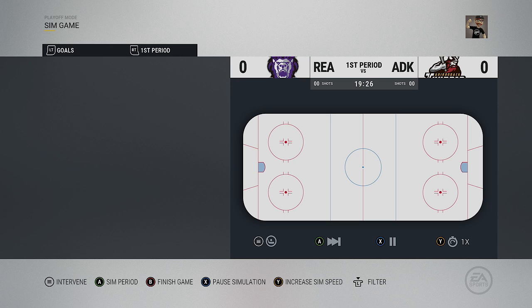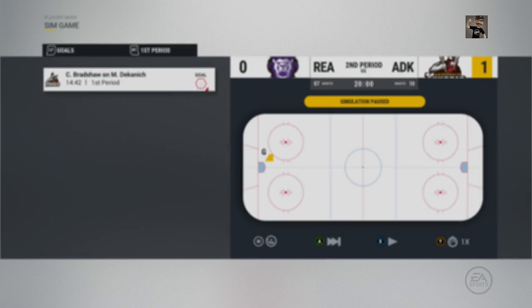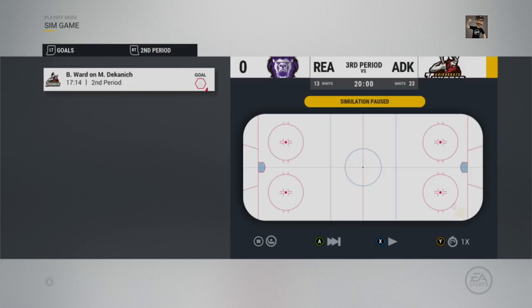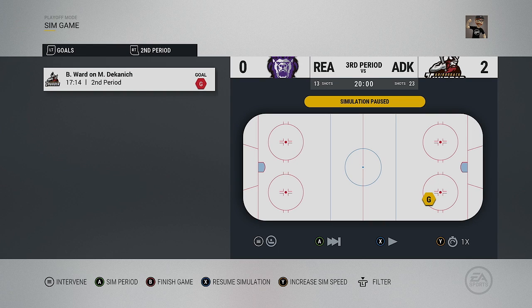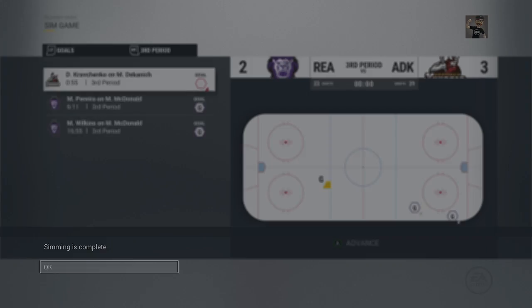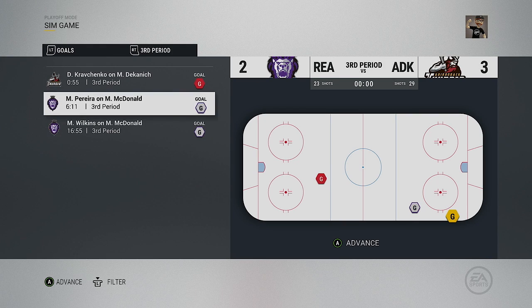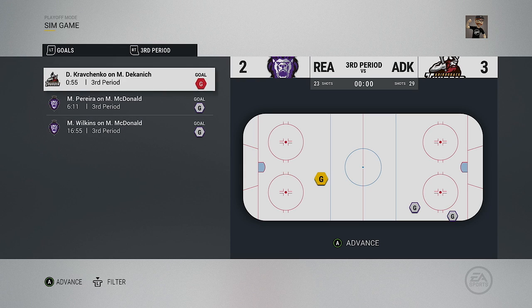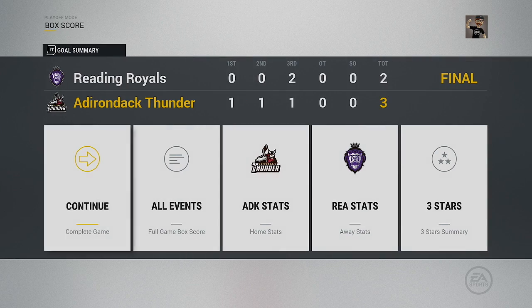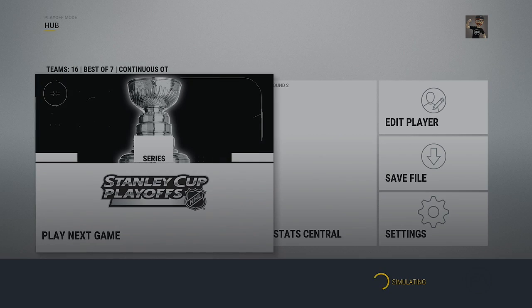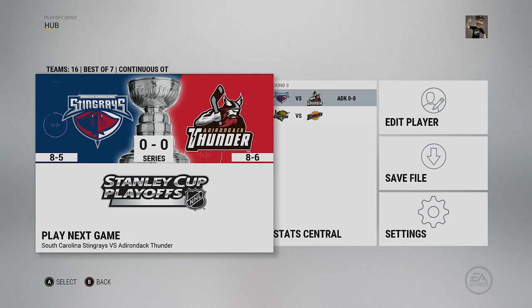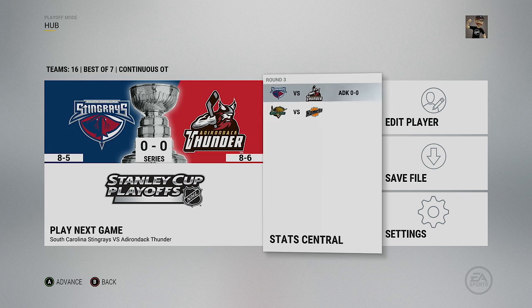Let's see how many of these names I'm actually familiar with. First period, 1-0 lead for Adirondack, Bradshaw. Second period, okay, we got Ward, 2-0. Third period, Reading came so close. Wilkins and Pereira, but Krevchenko does get the game-winning goal with 55 seconds left from the point, and the Adirondack Thunder, unfortunately, will beat the Reading Royals, and that will lead to our conference matchups here between the South Carolina Stingrays against the Adirondack Thunder, and then the Utah Grizzlies against the Fort Wayne Comets.